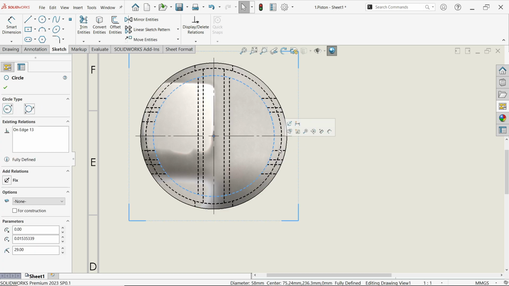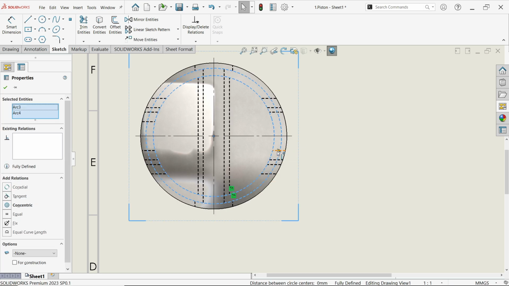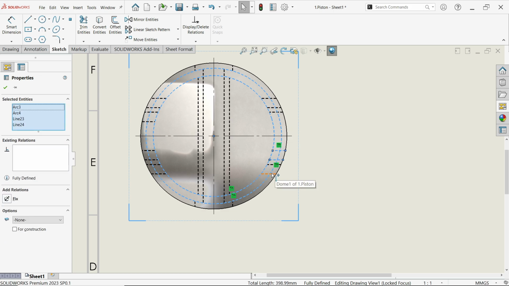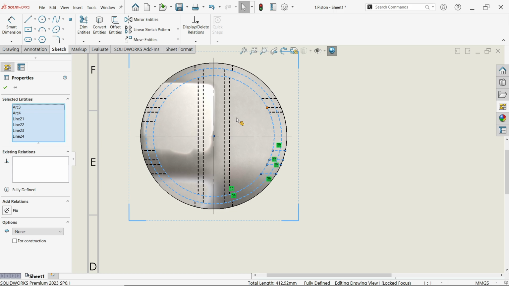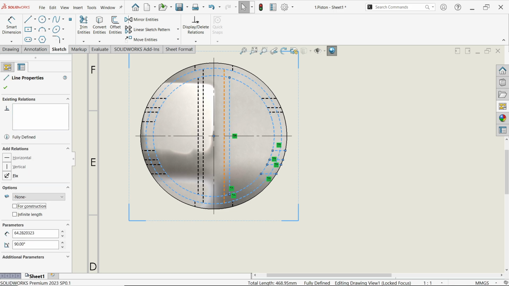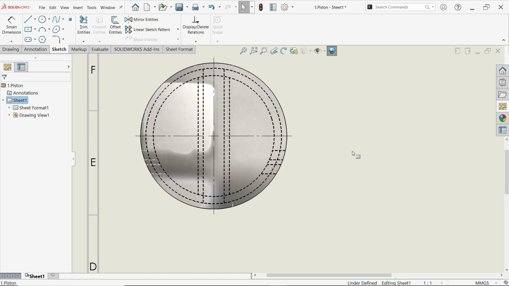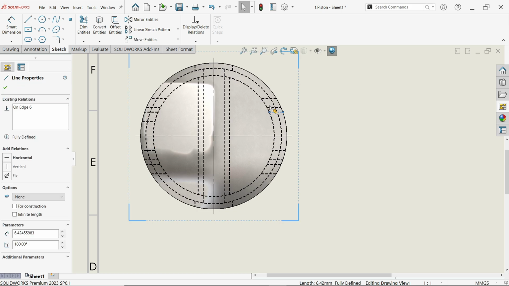Even though if you want to change the layer, because in this layer this is going to be like a format. Again I am going to select those.